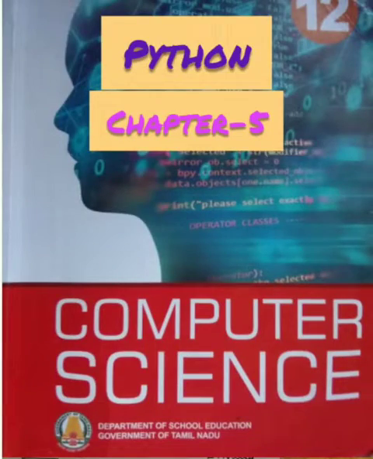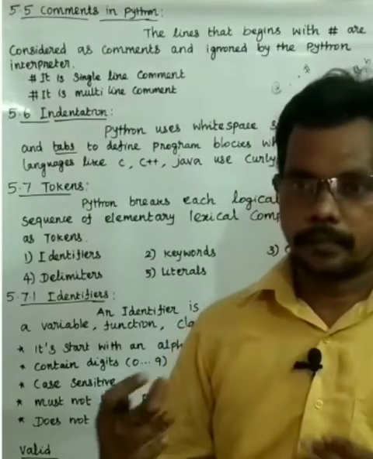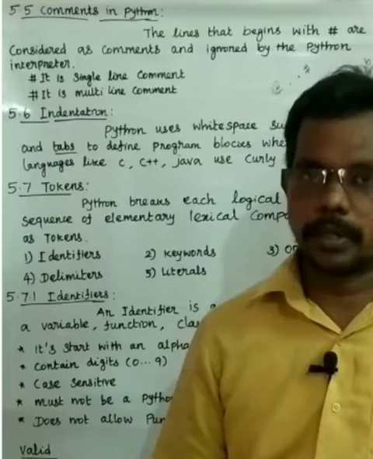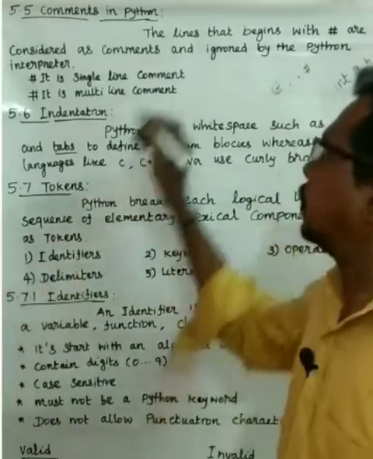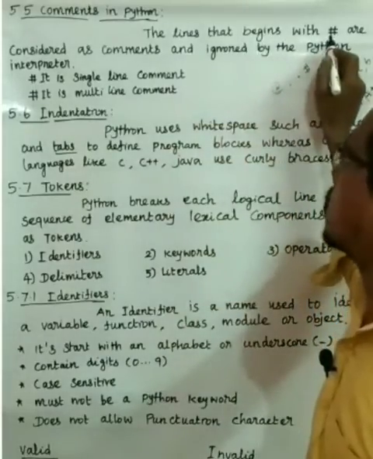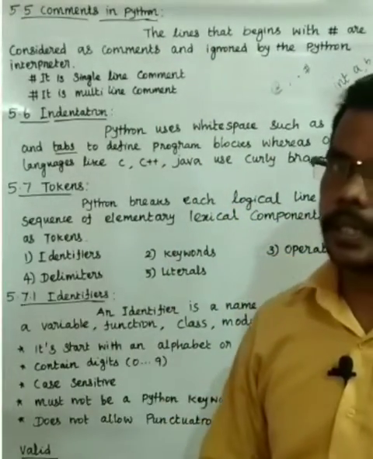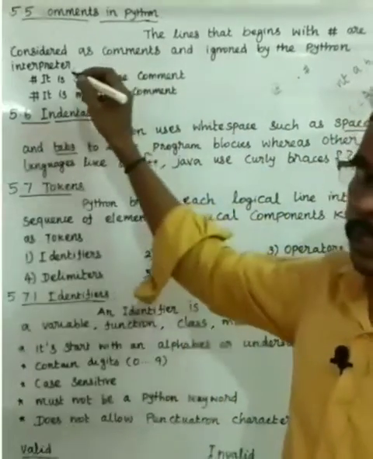Next topic, comments in Python. In programming languages, if you add a special character, symbol, letter or word that isn't program code, it will show an error. But in Python, a line that begins with a hash symbol is considered a comment. That means it won't show as an error. It is ignored by the Python interpreter.